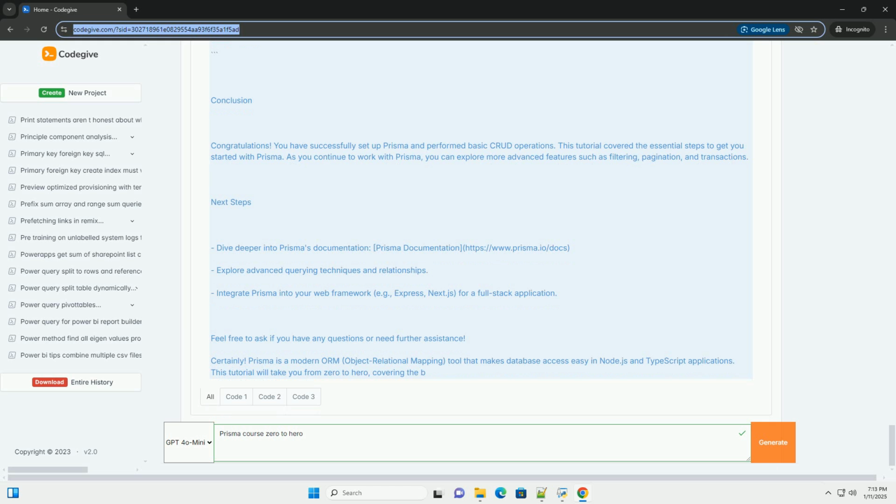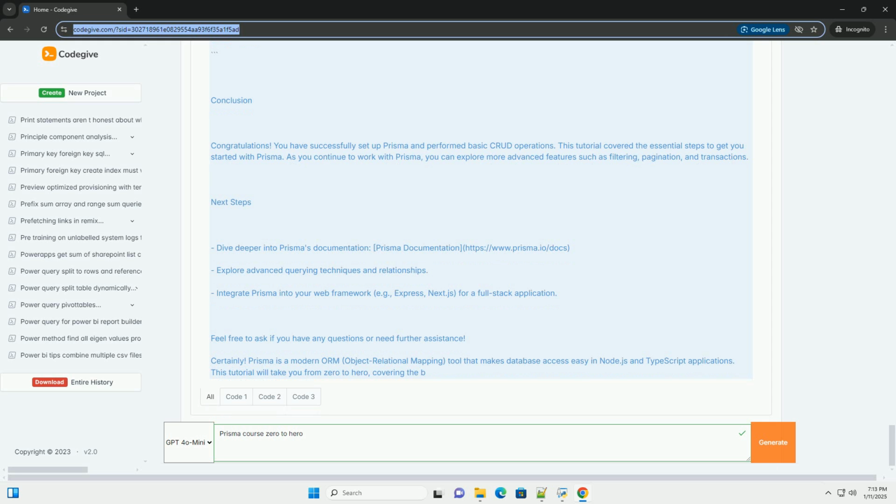Step 4, migrate your database. Now that you have defined your models, run the migration to create the database tables. This will prompt you to create a new migration file, which you can confirm. It will also create the database if it does not exist.